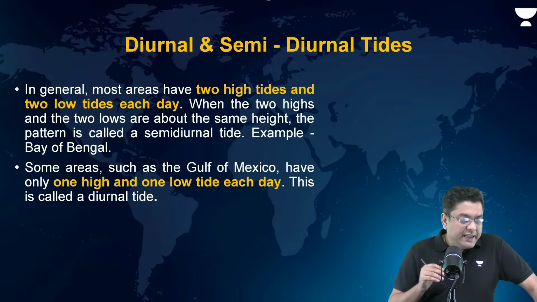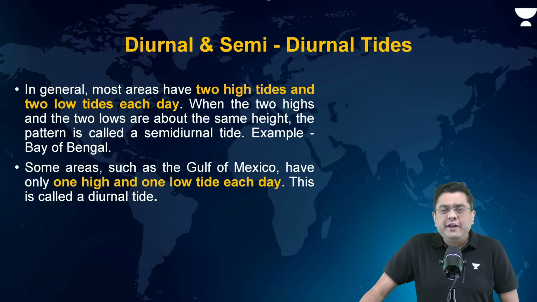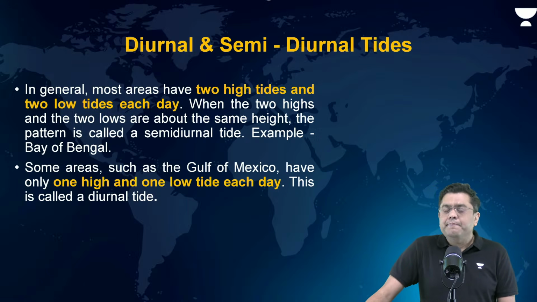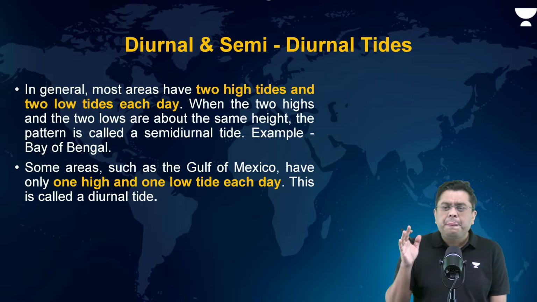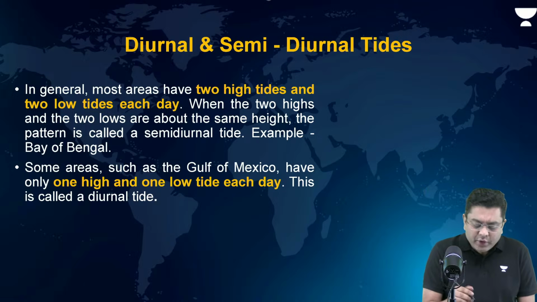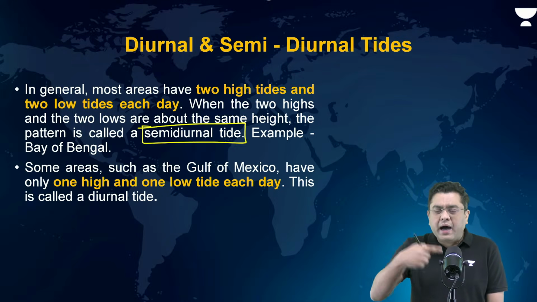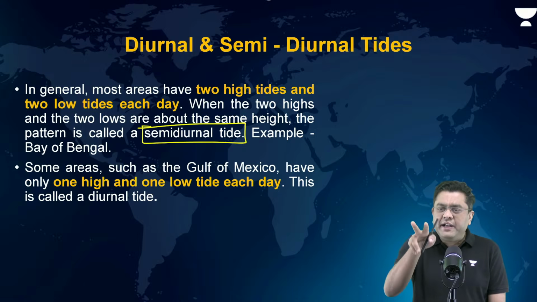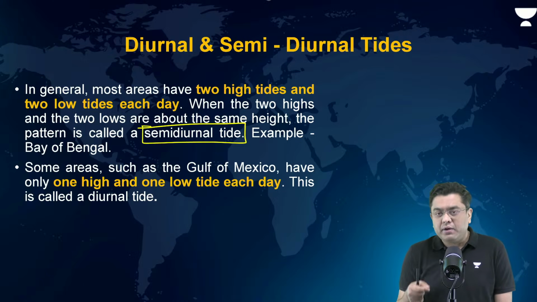Okay. Then you have the classification of the tides based upon the duration, the frequency. So basically, most areas generally have the condition of two high tides and two low tides experienced each day, with both the high tide and the low tide having the same height, right? That is, the high tides will have the same height and the low tides will have the same height. That is known as the semi-diurnal, that they get repeated every half a day, because every day you have two such occurrences.